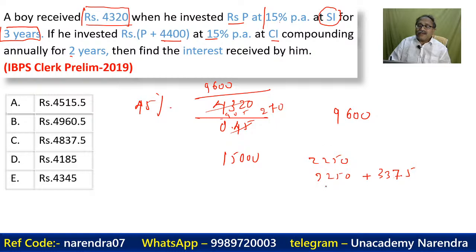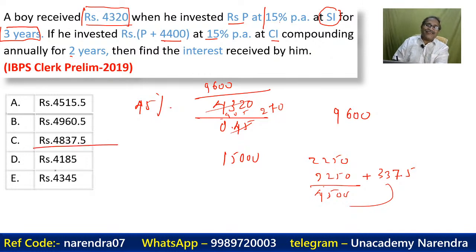This comes over here. This is 4,500. 4,500 plus this amount gives 4,837.5. 4,837.5, Madam Rajat. That's right. Wonderful.